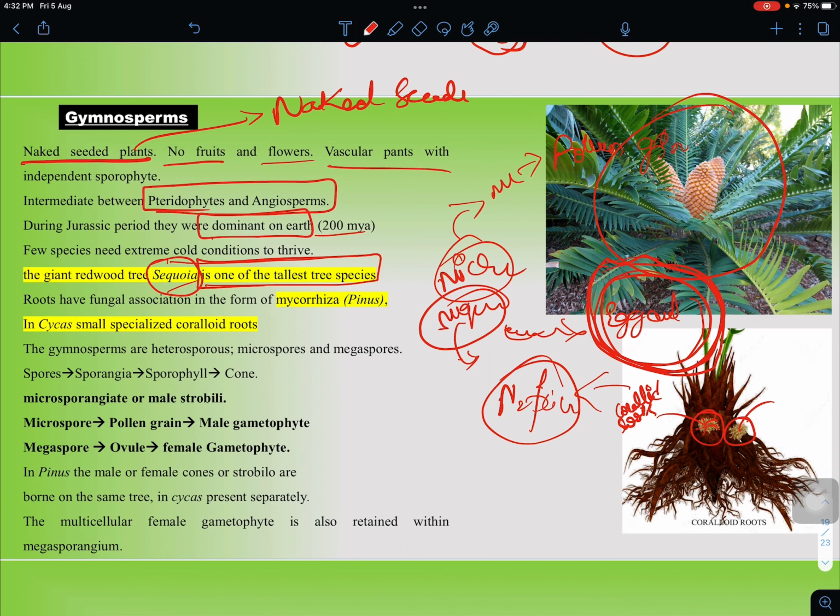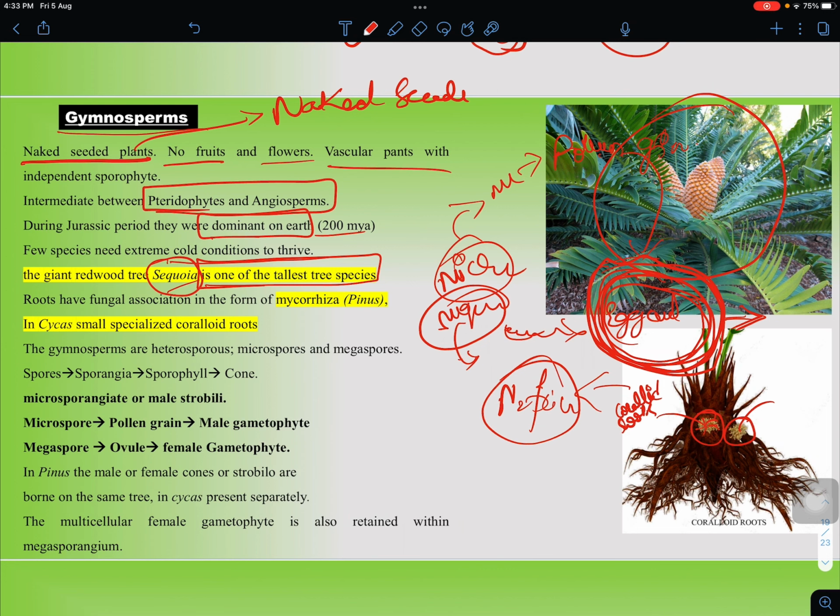Hence it forms an ovule. After fertilization, when the male pollen grains come in contact with the female gamete, the zygote will convert into an embryo, and this ovule will convert into a seed. This seed is completely visible to our naked eyes, hence they are called gymnosperms.